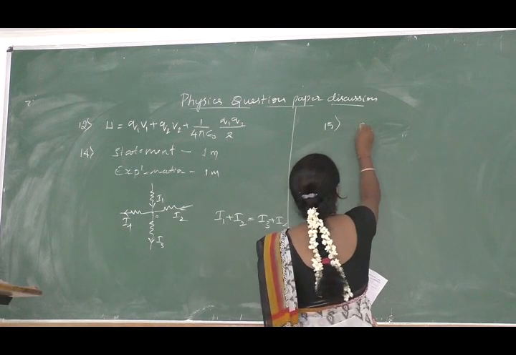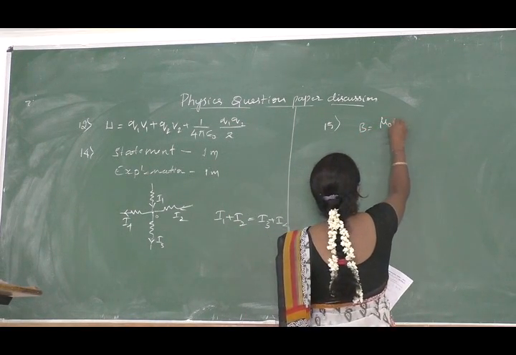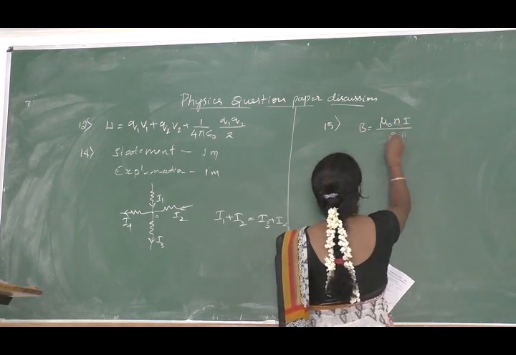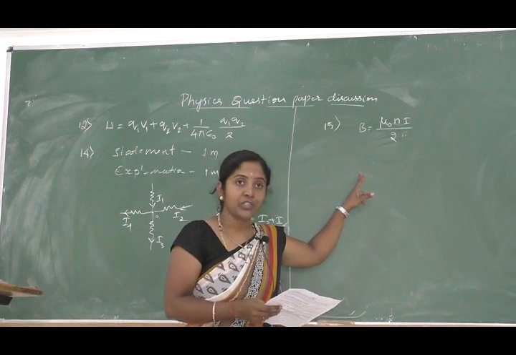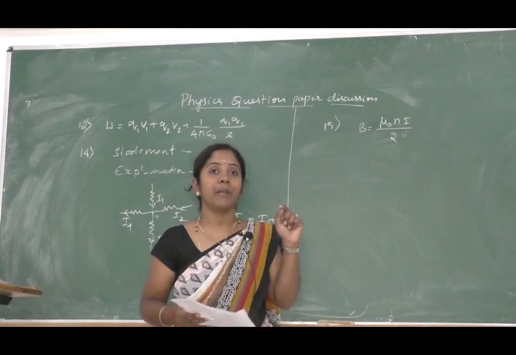So it is given by B is equal to mu naught N I divided by 2. You have to write this expression and also explain the terms.